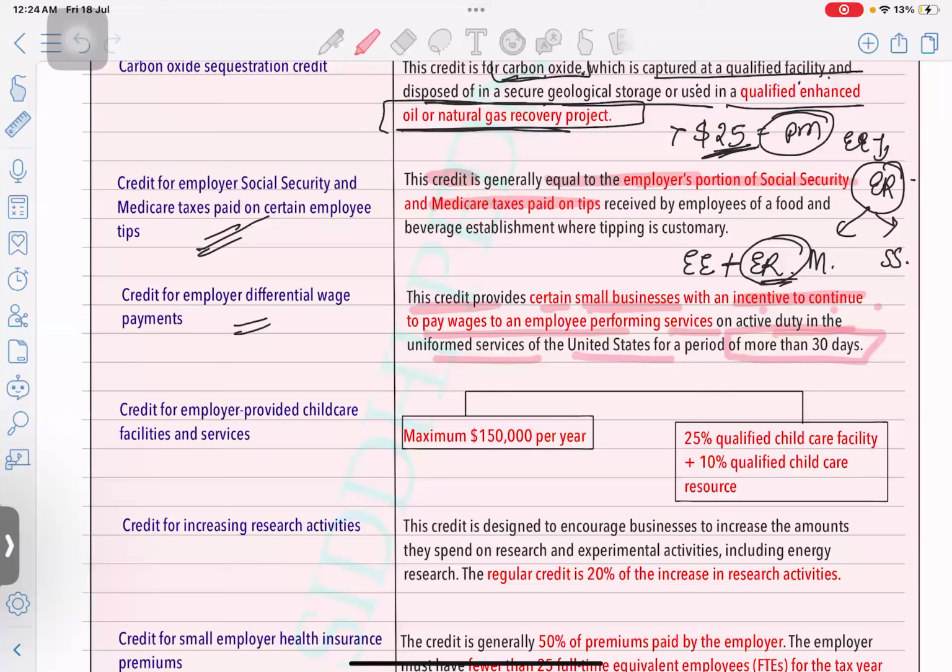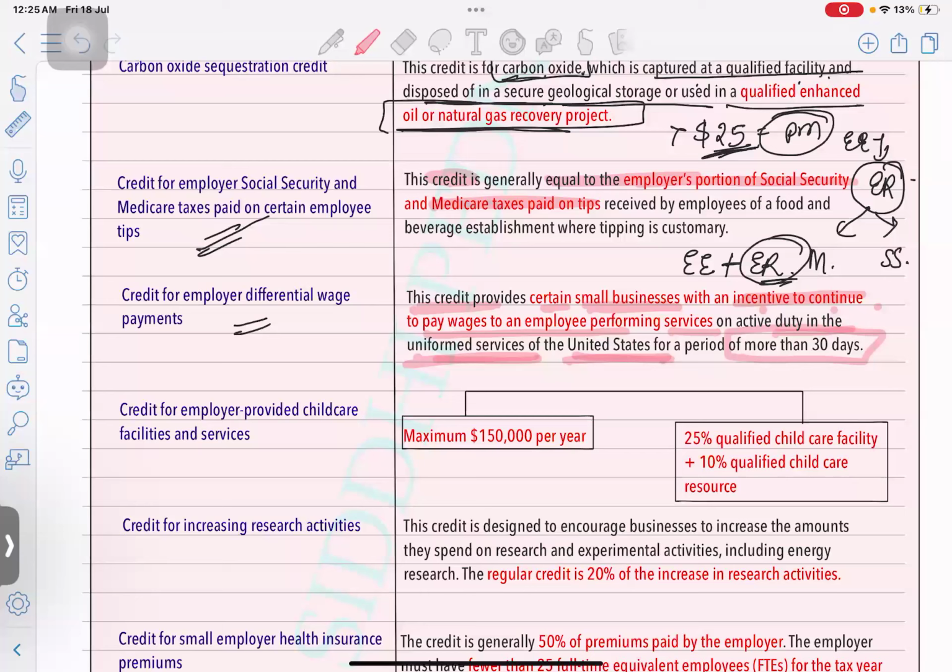Why? Because they are going to pay constantly, they are going to pay the wages to the employees. What the employees are performing, they kind of a tax exempt, kind of a non-profit activities. They are performing services on active duty in uniform services of the US for the period of more than 30 days. For more than 30 days, constantly they are providing some services, but they are not going to provide the services free of cost, right? So there are some organizations, institutions who are going to pay the wages to them.